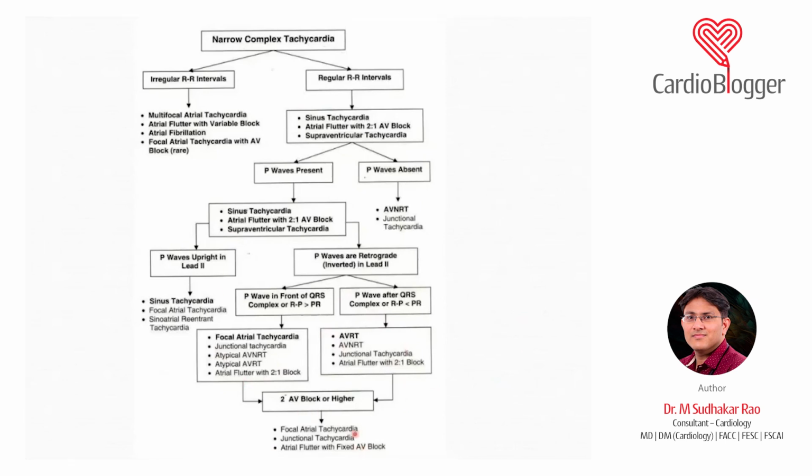If you have blocks or higher, then always think that atrial tachycardia can have blocks, flutter can have blocks, and junctional tachycardia can have blocks. So this is your differential diagnosis for narrow QRS.